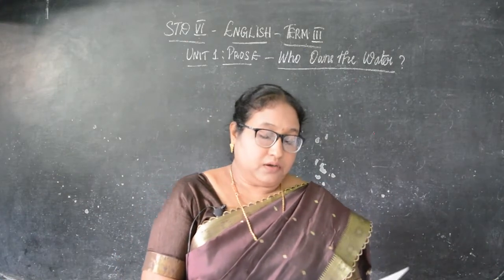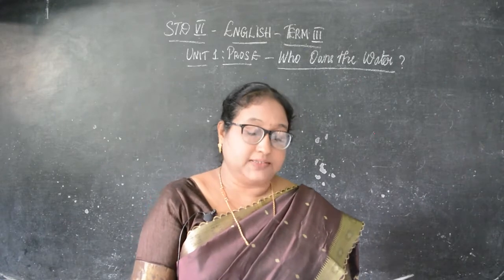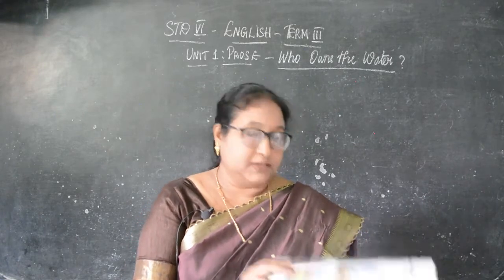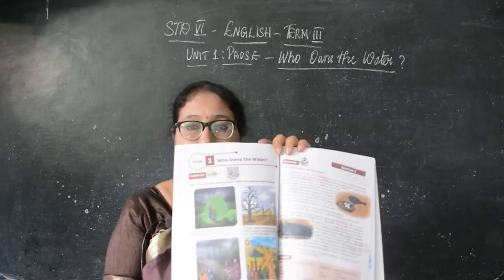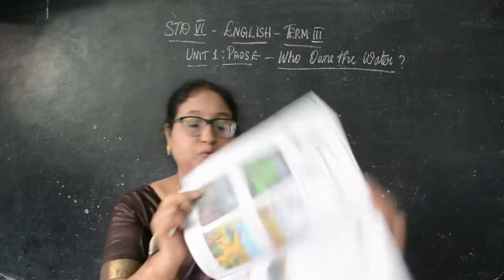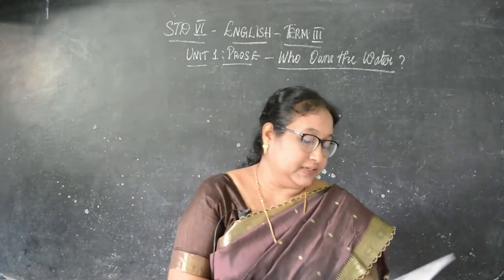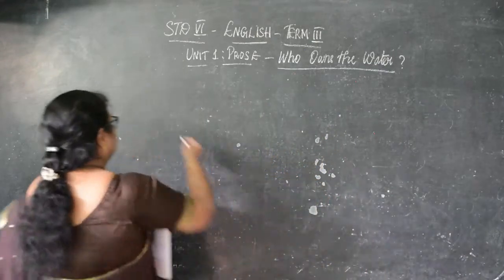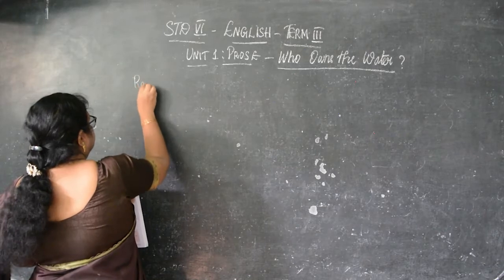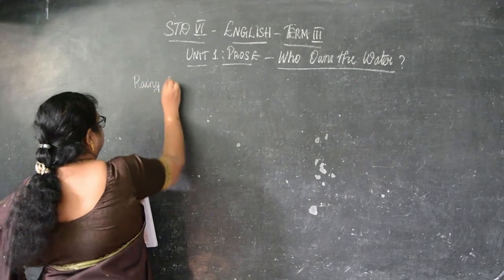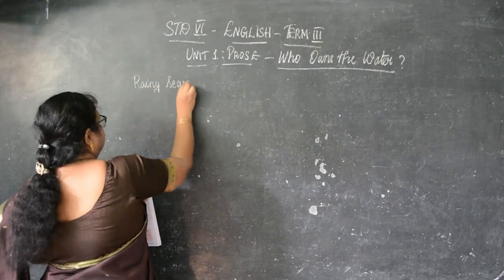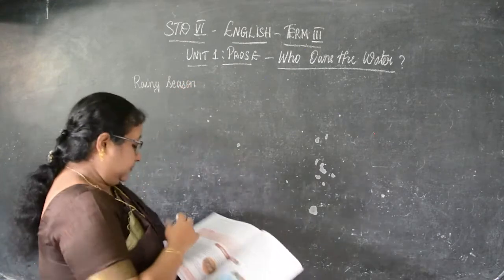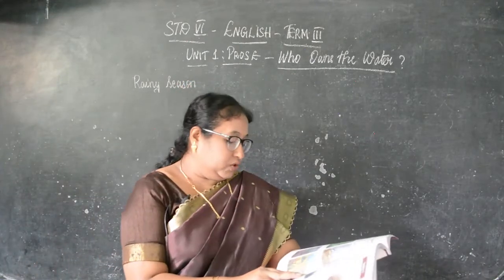Now, once seeing this page, it is in page number 72. After buying the book, you can see, children, in page number 72. First they have asked, during which season do you see a peacock dance? Okay, so peacock dance you can say right there as rainy season. So when does the peacock dance, children? In the rainy season.